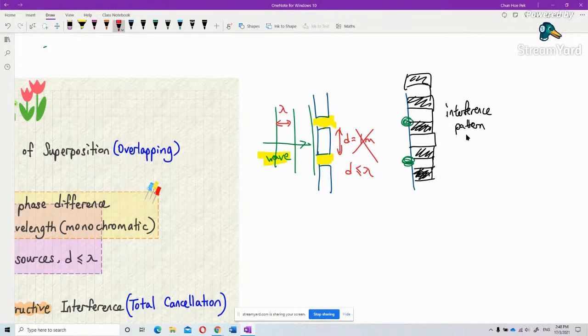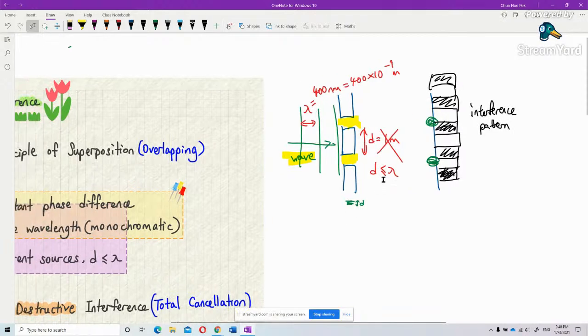This is the wavelength. This wavelength can be in nanometers, let's say 400 nanometers. How small is a nanometer? It is around 400 times 10 to the negative 9 meter. That is how small the separation between the slits is. The two slits must be very, very close to each other, almost undetectable, the distance between them, in order to produce this interference pattern. It's not 1 meter away, that cannot happen.